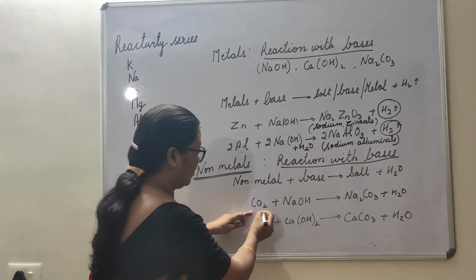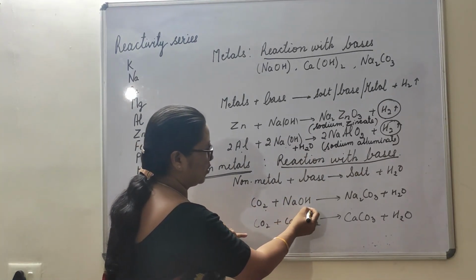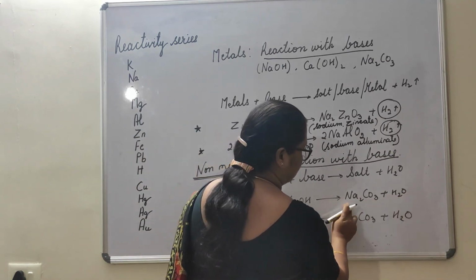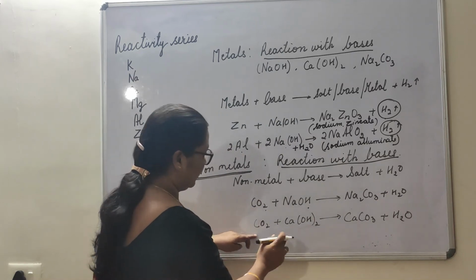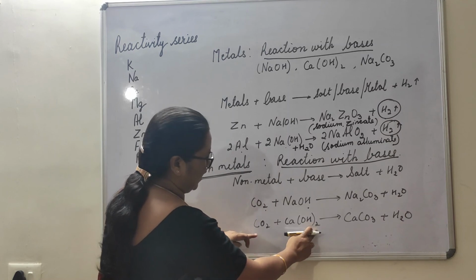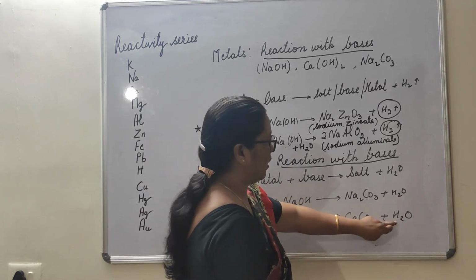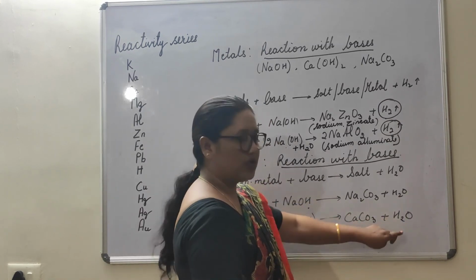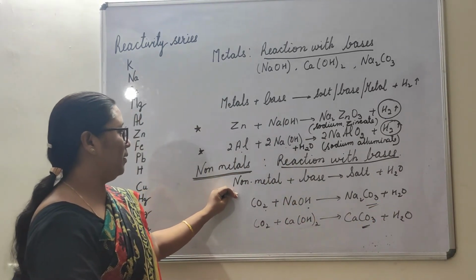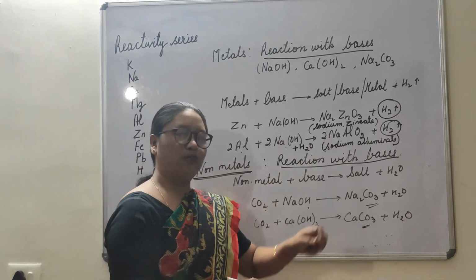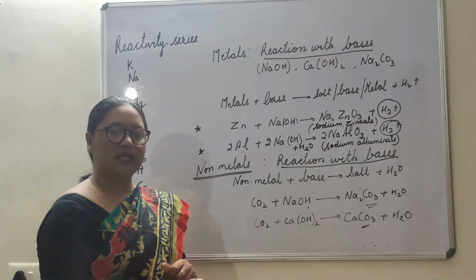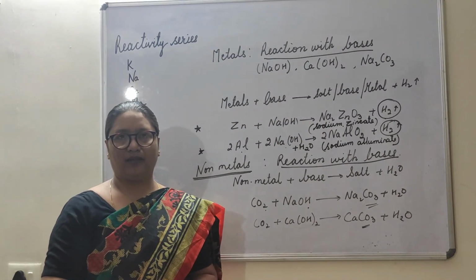So when carbon dioxide reacts with sodium hydroxide, we get sodium carbonate plus water. This is a salt. Then when carbon dioxide reacts with calcium hydroxide, we get calcium carbonate plus water. So these are two very good examples of non-metal oxides reacting with a base to give salt and water. I hope these reactions are clear to you. Thank you.